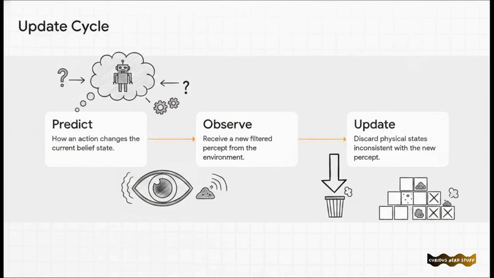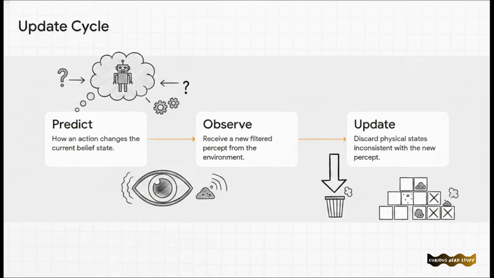So, how does the AI use that imperfect sensor data? Well, it runs this really elegant internal loop called the three-step update cycle. This is the secret sauce. Step 1 is predict. The AI asks itself, based on the action I just took, how would my current belief state change? Step 2 is observe. The AI receives that new filtered percept from the environment, like, say, sensing a patch of dirt.